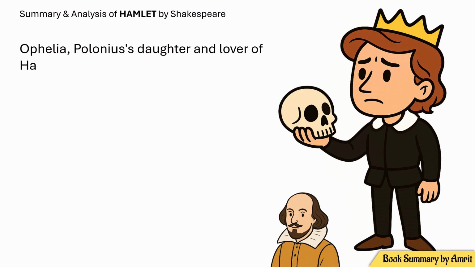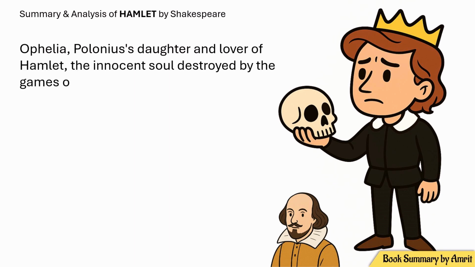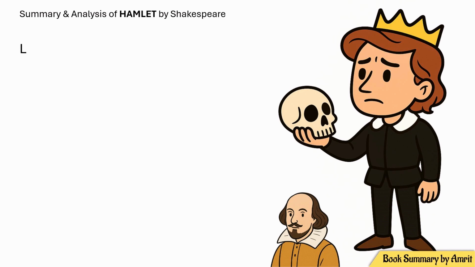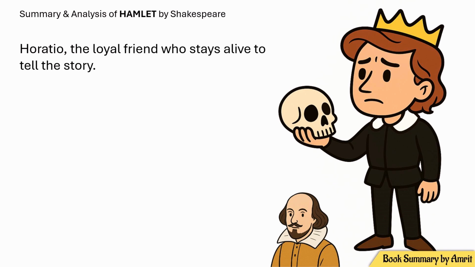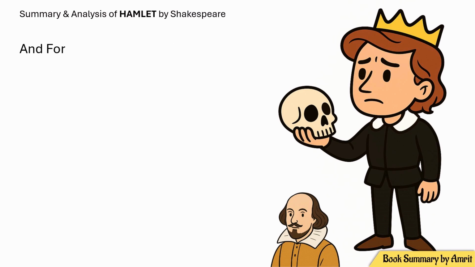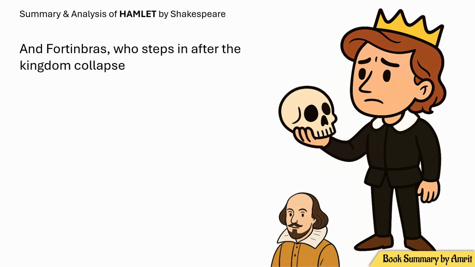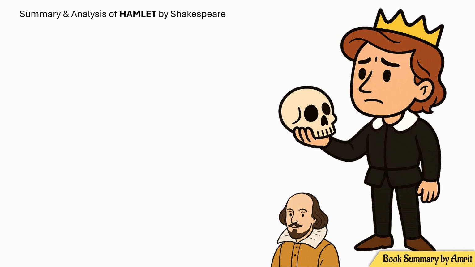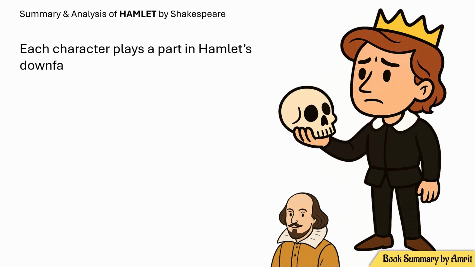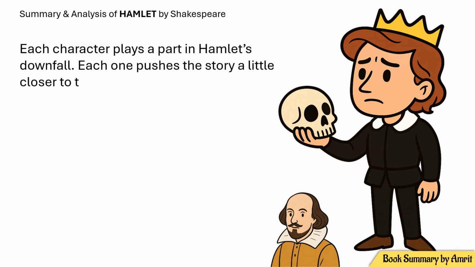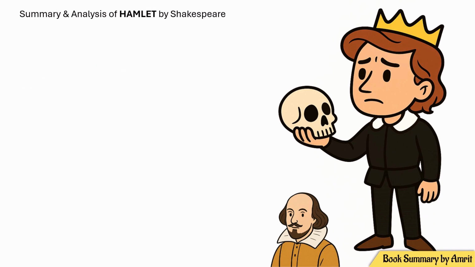Ophelia, Polonius' daughter and lover of Hamlet, the innocent soul destroyed by the games of the powerful. Laertes, the vengeful brother. Horatio, the loyal friend who stays alive to tell the story. And Fortinbras, who steps in after the kingdom collapses. Each character plays a part in Hamlet's downfall. Each one pushes the story a little closer to the edge.